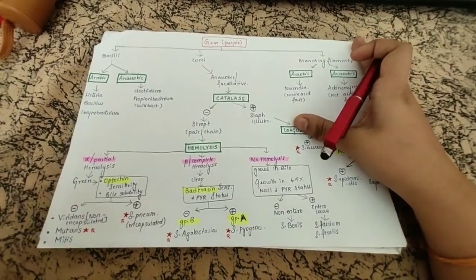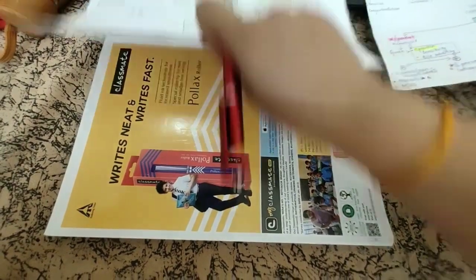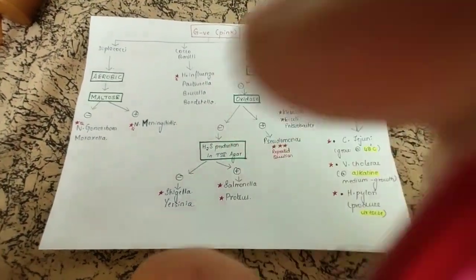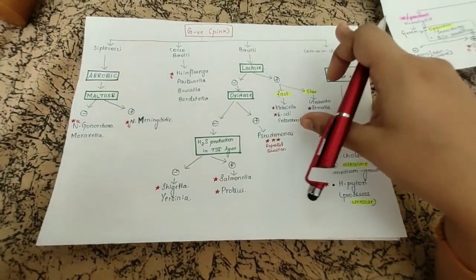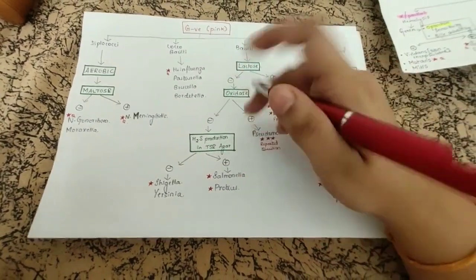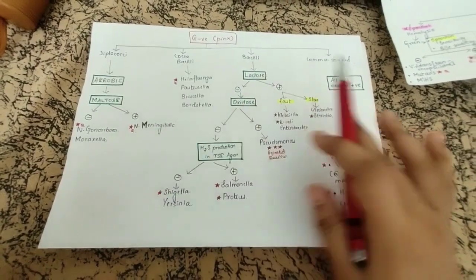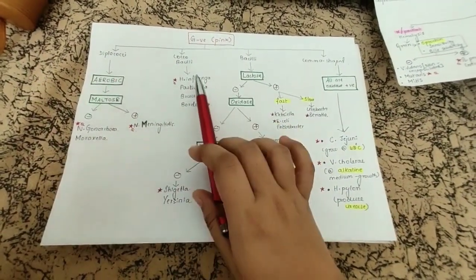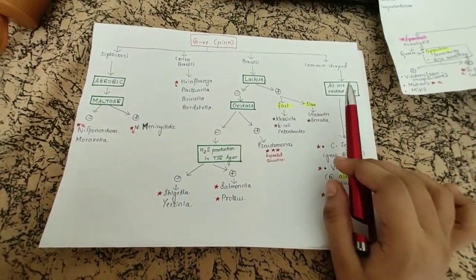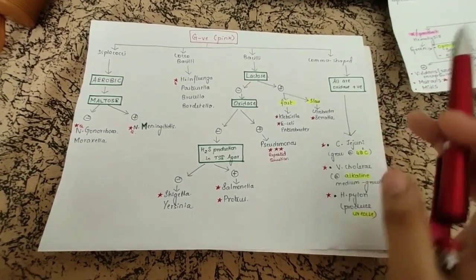Okay, this is all about the gram positive bacteria, and now we'll see the gram negative bacteria. There are not many things to get confused about in this. Gram negative bacteria will be pink in color. We can broadly classify them as diplococci, coccobacilli, bacilli, and comma bacteria, which means comma shaped bacteria.